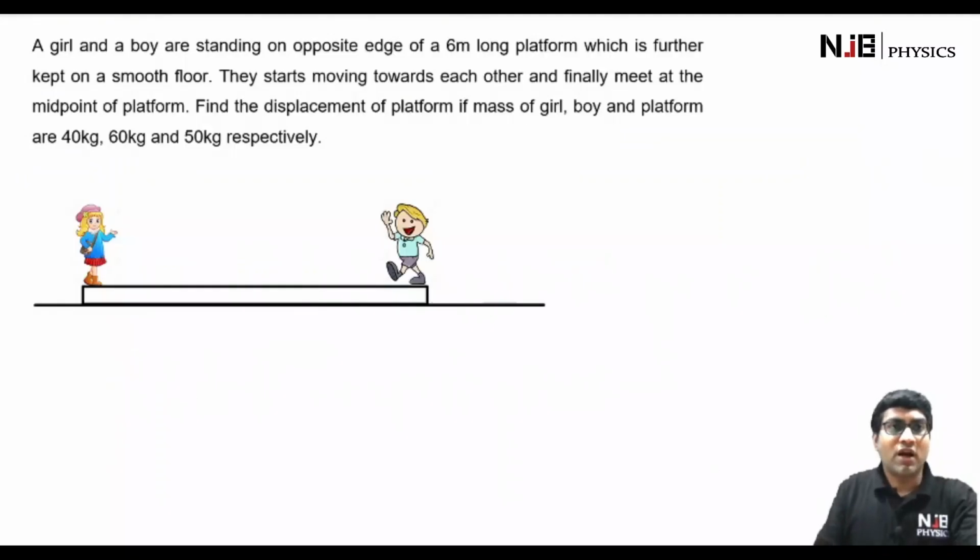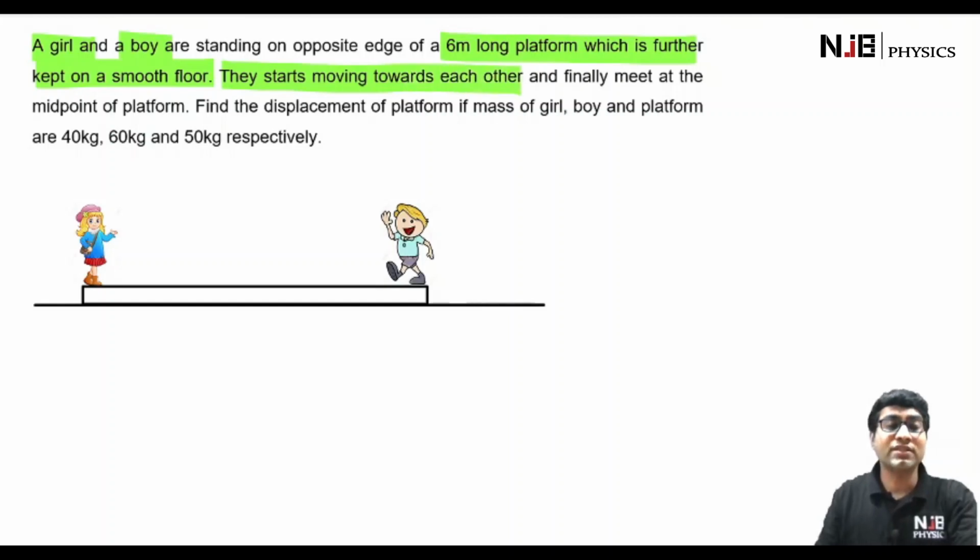Well, in this problem, we have a girl and a boy. They are standing on the opposite edges of a 6-meter long platform, which is kept on a smooth floor. They start moving towards each other, as you can see in this figure, and the boy seems to be quite happy about it. And finally, they meet at the midpoint of the platform.